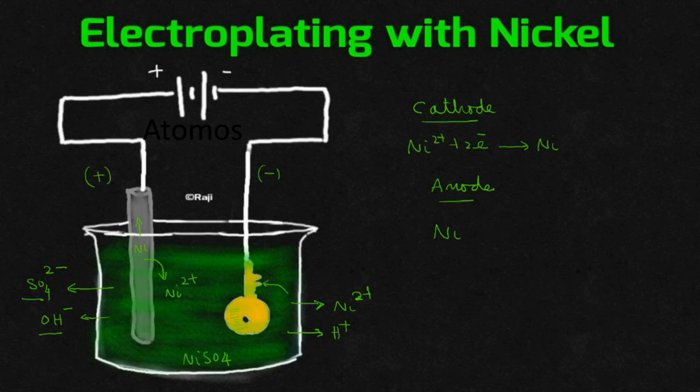So, write the reaction: nickel will be giving away 2 electrons and will be coming into the solution as Ni2+ ion. As a result, what will happen? See, the anode will be diminished in size after some time, whereas your key chain will be coated with nickel.